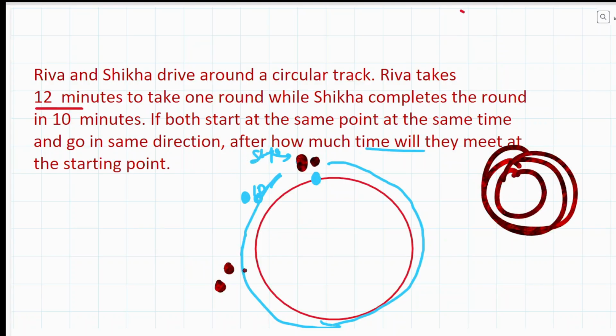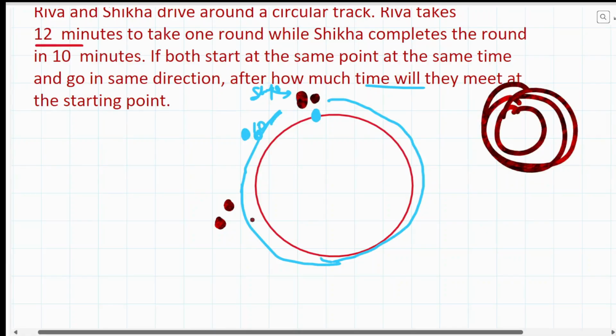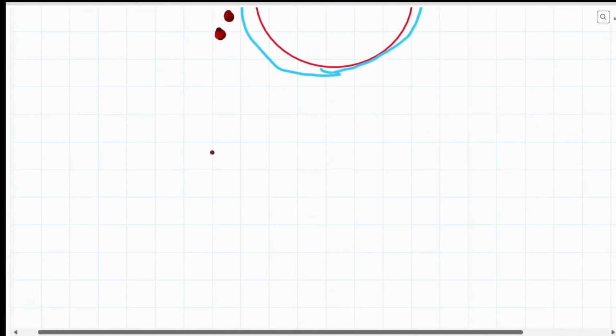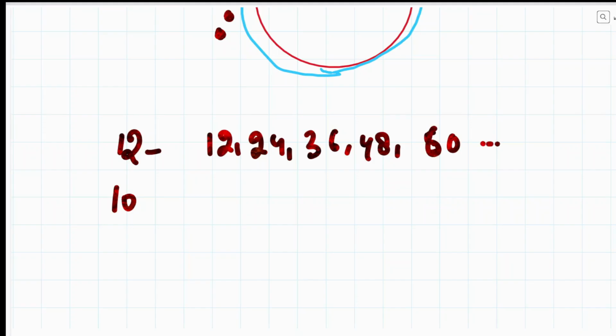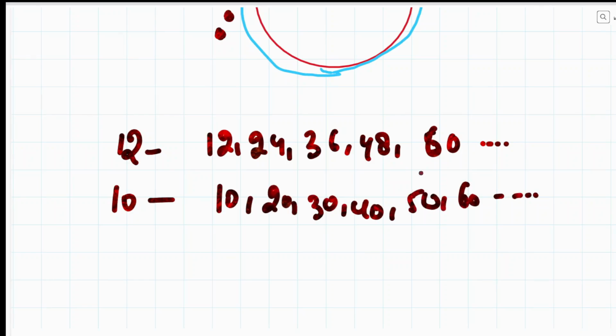What we will do over here is write the multiples of 12. I'm going to write the multiples of 10, and so on. These are the multiples of 12. What about the multiples of 10? 10, 20, 30, 60, and so on. Can you guess the common number over here? Yes, 60. That means after 60 minutes, because Riva comes to the starting point in the first 12 minutes.